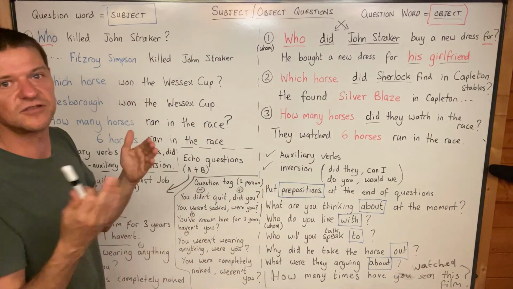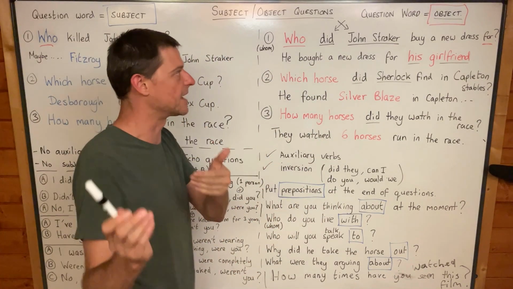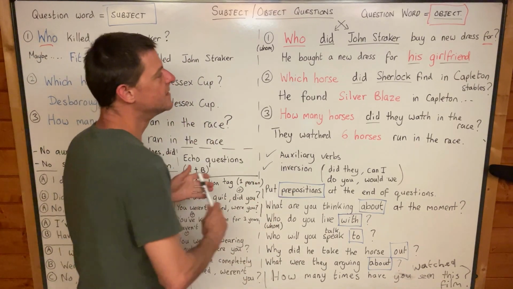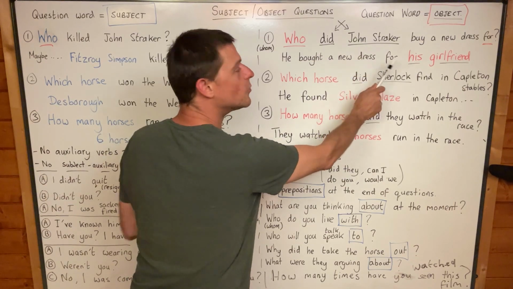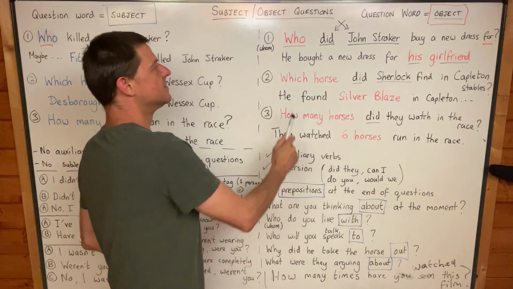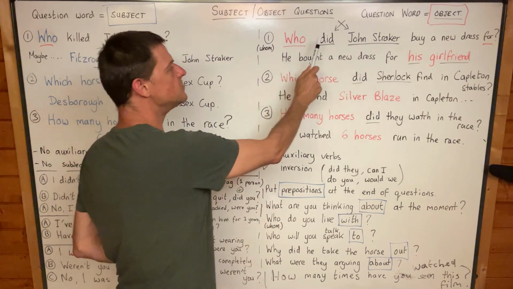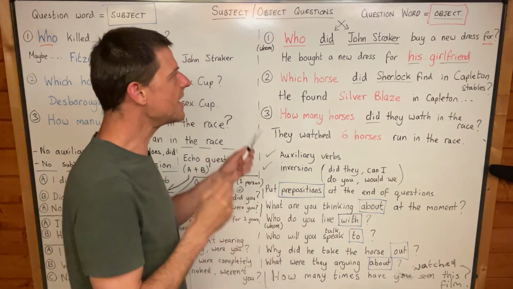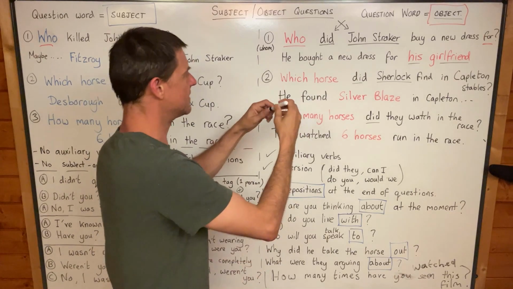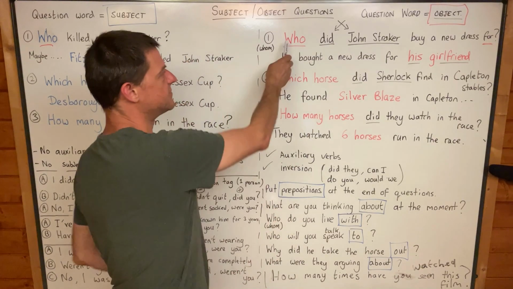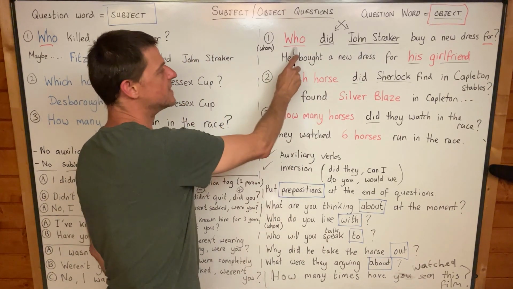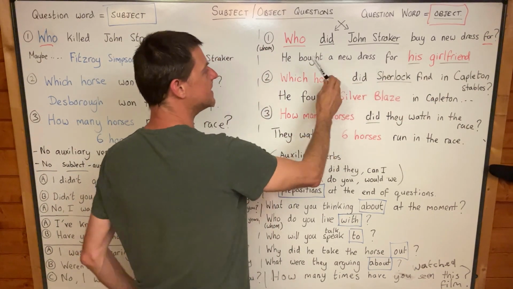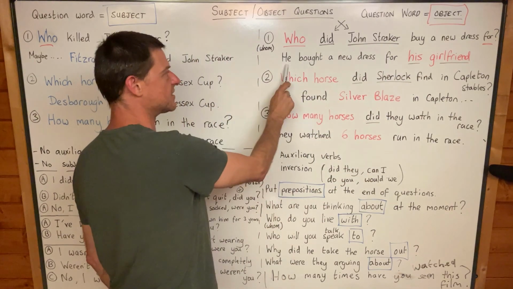I've taken these questions from Sherlock Holmes, the Silver Blaze story that you are listening to and following. So you remember the trainer of the horse is John Straker. So we could ask this question: who did John Straker buy a new dress for? And what I want you to notice is that the who, which I've put in a different colour, is actually the object of the preposition for. It's the object. It's not the subject of the answer.